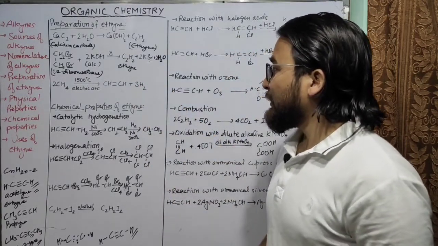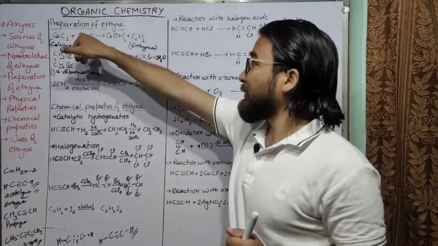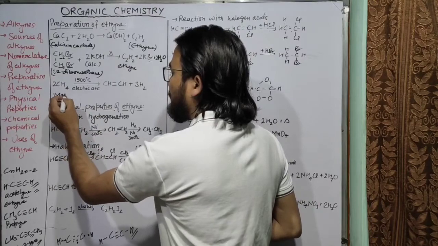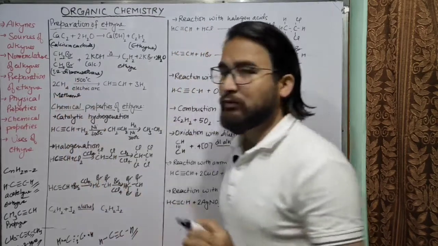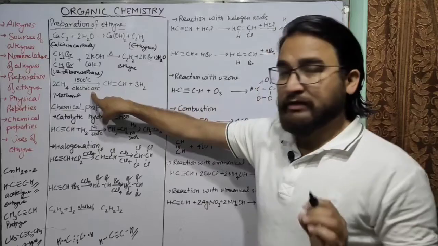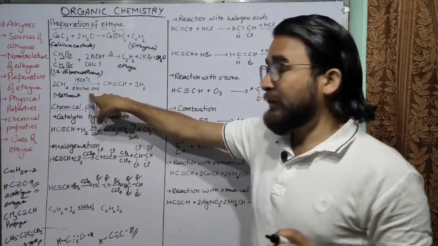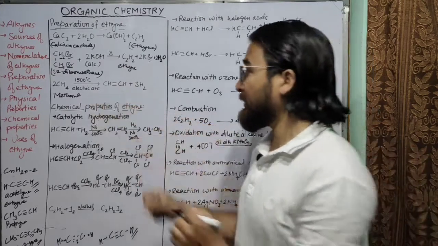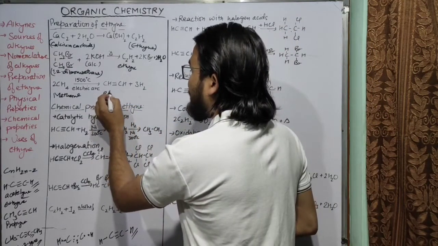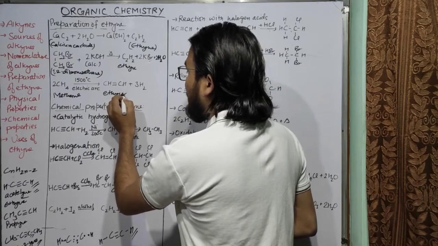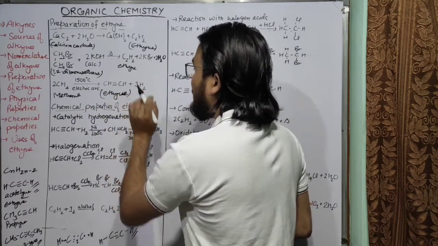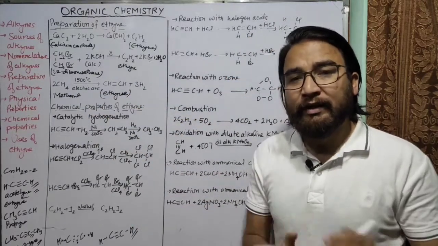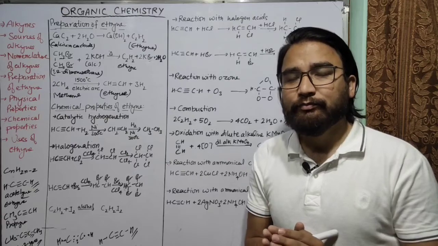The next is the preparation of ethyne from methane or natural gas. How can you prepare it from methane? By pyrolysis. You know what pyrolysis is? In this reaction, the methane is heated at very high temperature, up to 1500 degrees Celsius, with the help of an electric arc, and it will result in the formation of ethyne and hydrogen. So this is how you can prepare ethyne with various methods.